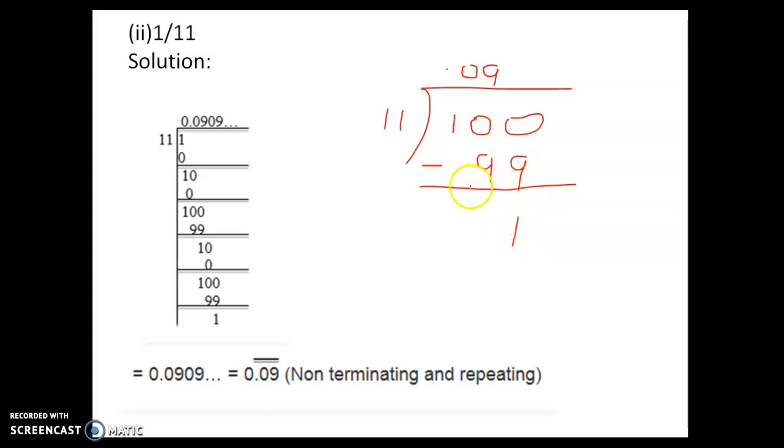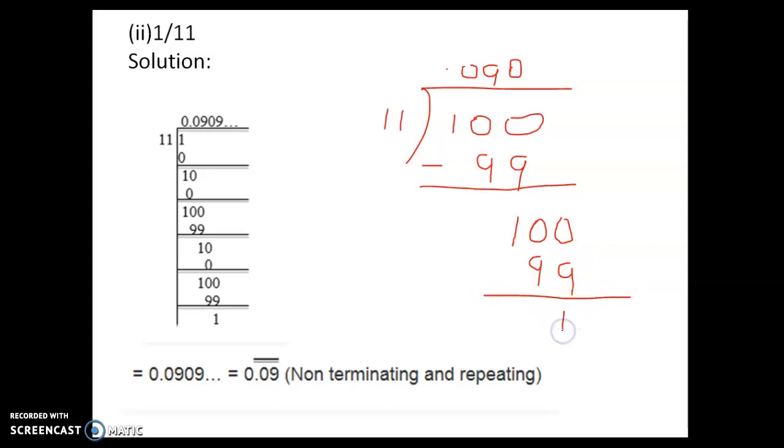Okay, add one more 0. Now 10 is lesser than 11, so we have to add one more 0 in the quotient. Now one more 0 we can add here. So how many times 11 will go in 100? It will go 9 times. So we will have 99 here. By now you would have found out the remainder will be 1.